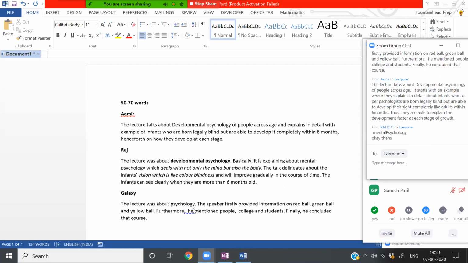Okay, so the lecture was about psychology. The speaker firstly provided information on red ball, green ball, and yellow ball. Furthermore, he mentioned people, college, and students. Finally, he concluded that point.